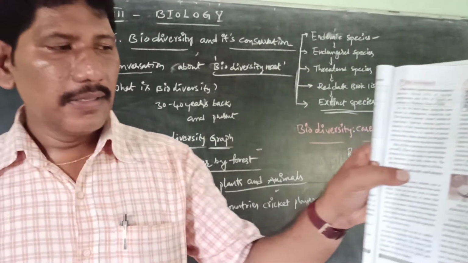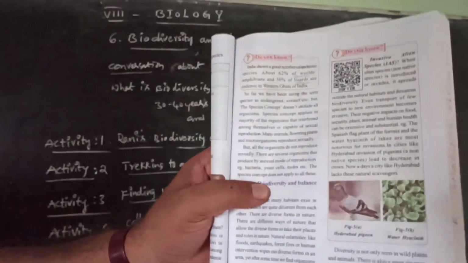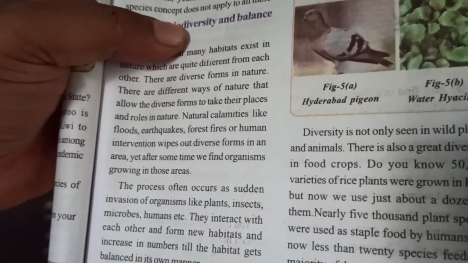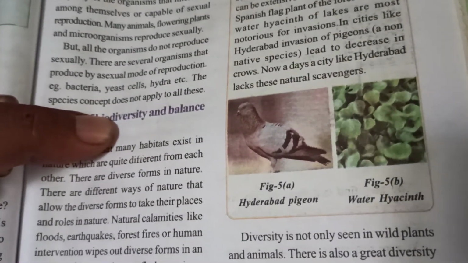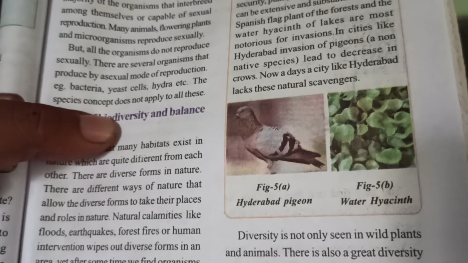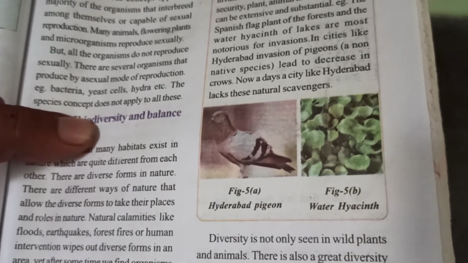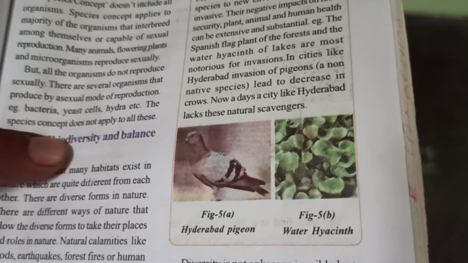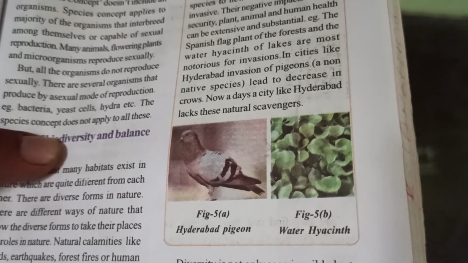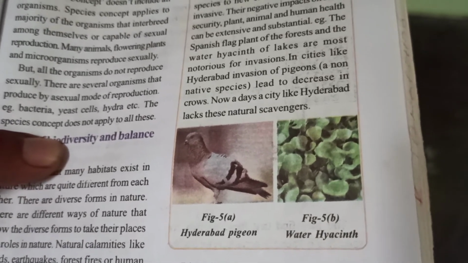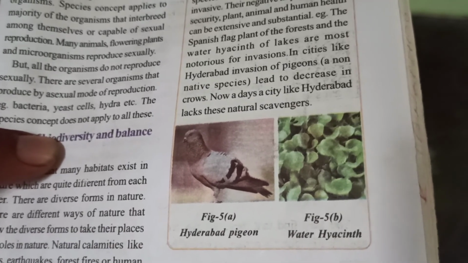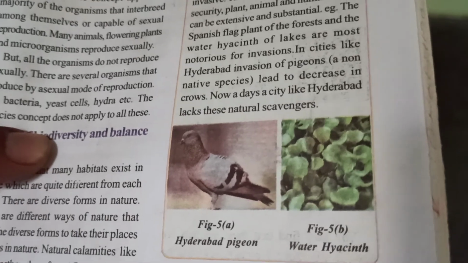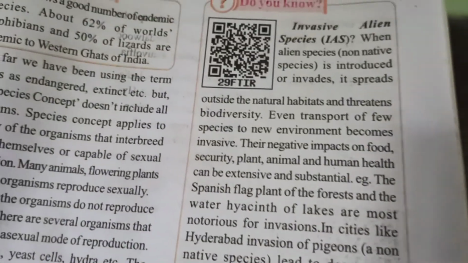As well as this plant, which is usually present in the canals. We call this the water hyacinth. Clear, children? This is the Hyderabad pigeon bird. These are the wild plants, found in polluted areas, polluted ponds or canals. The entire polluted canal or pond is occupied by this water hyacinth.